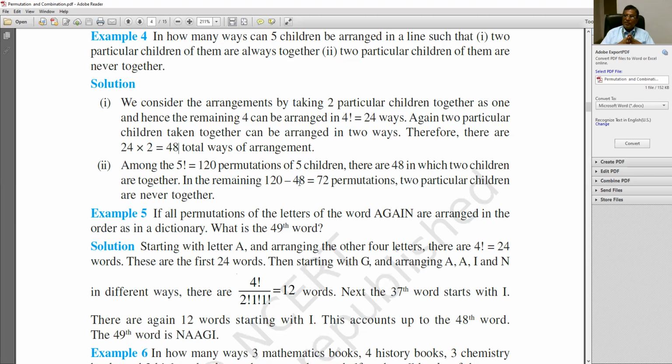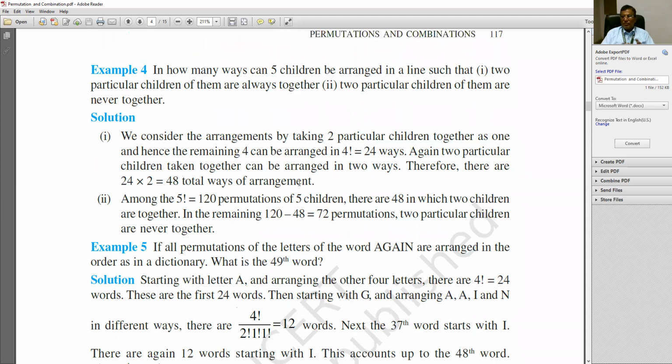So students, in this way, you have seen a very interesting, logical, and practical problem of permutation that is very much associated with our day-to-day life activities and problems.